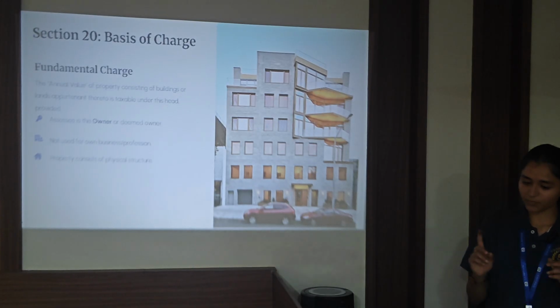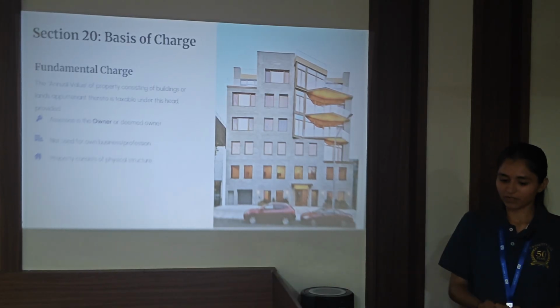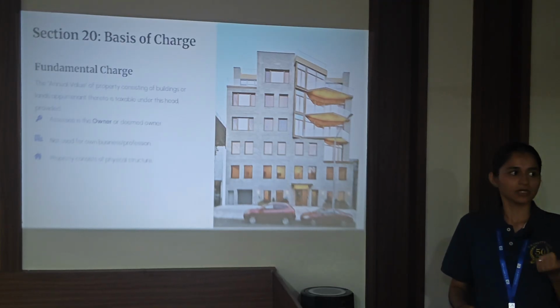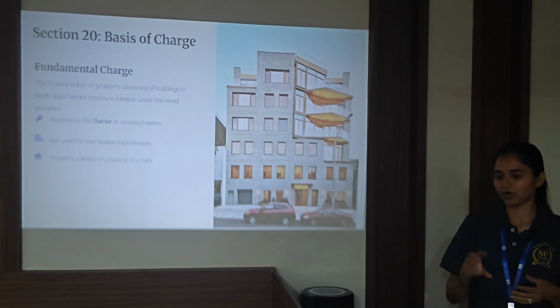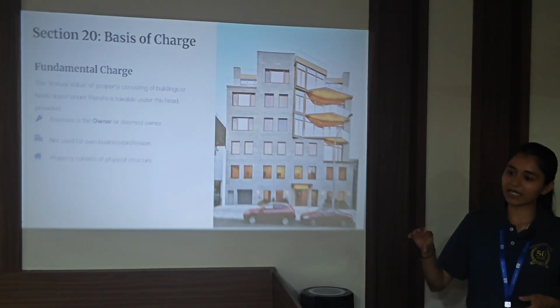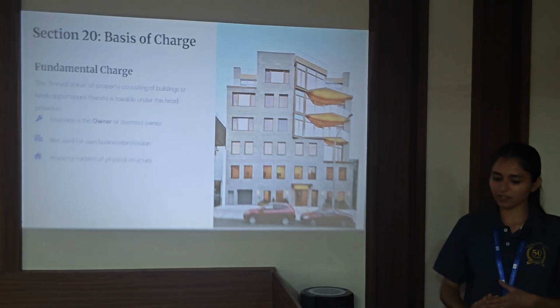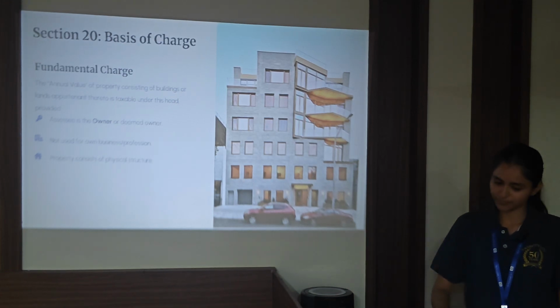Then the property or building must not be used for his own business or profession. If the property is used for his own business or profession, it will be classified as a business asset in the books of business, which will be taxed under the head of PGBP and not under the head of house property. So that is not considered here. And the property consists of a proper physical structure.